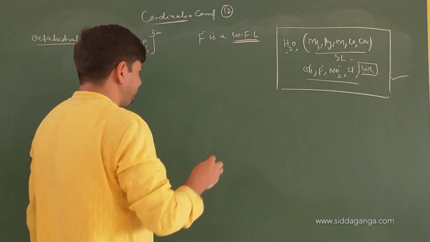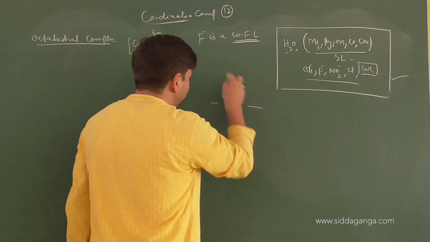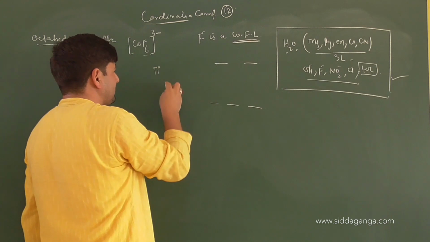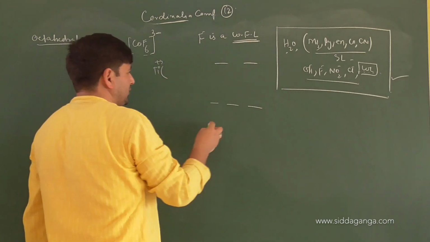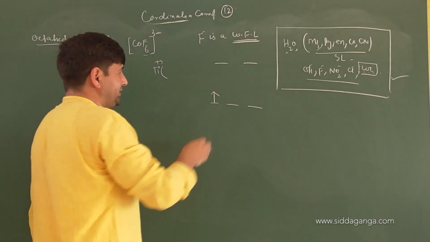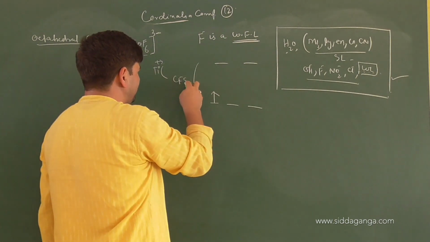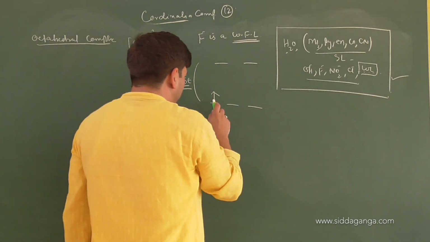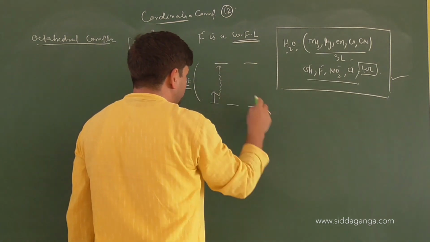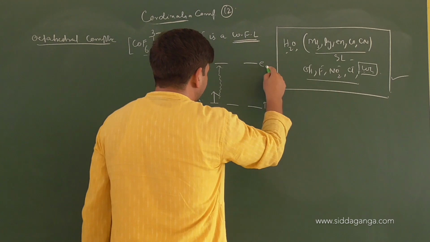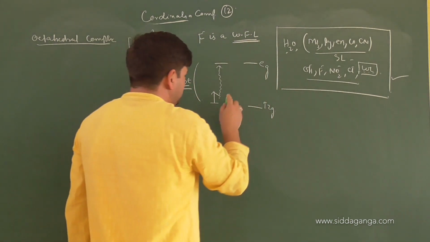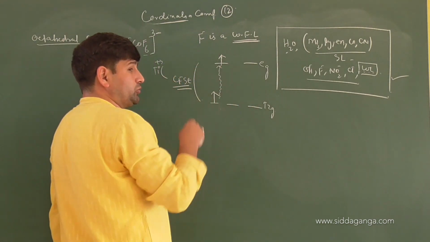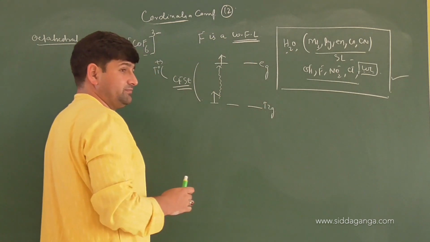Now, the basic thing is, children, when the splitting has occurred, say we have here titanium in +3 state. We don't know under what ligand system it is, so technically we do not know the crystal field splitting energy at all. What we want to do is shift this electron from the t2g set to the eg set in an octahedral field. How much energy was required to shift the electron from t2g to eg?